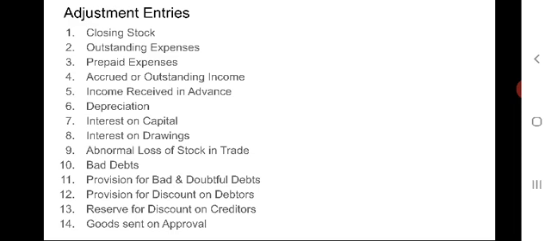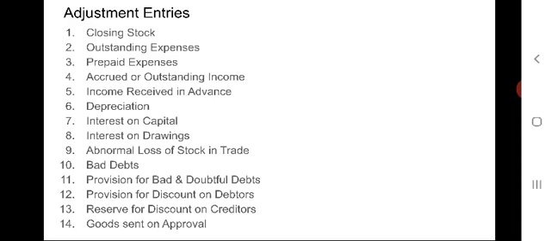For example, insurance premium received in advance, rent received in advance, etc. For this, the entry should be: income received in advance account debit to concerned income account, so that it is shown on the credit side of the profit and loss account by way of deduction from the concerned income and is shown on the liability side as income received in advance.